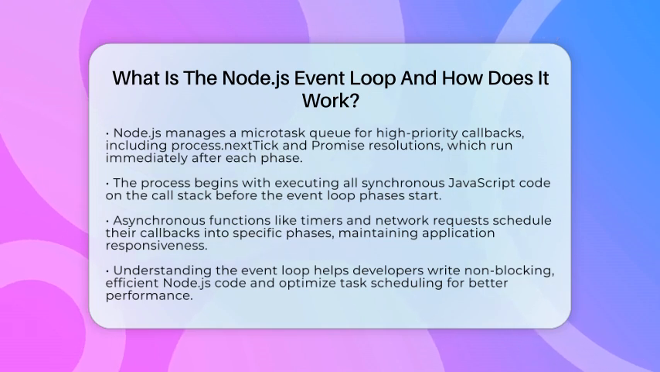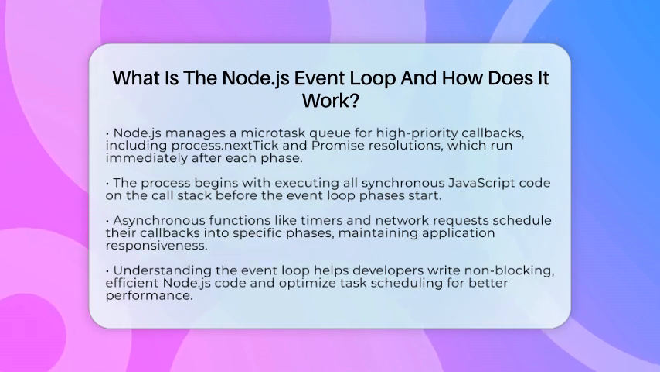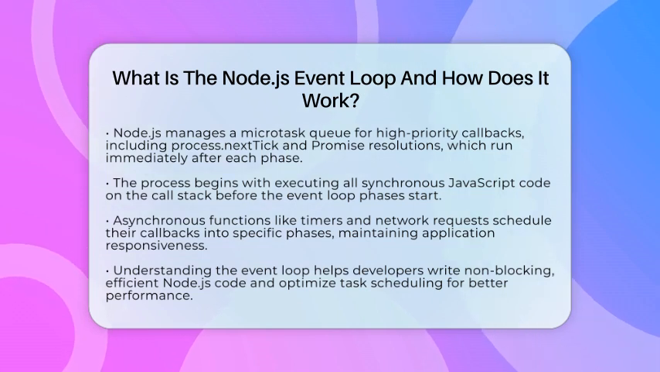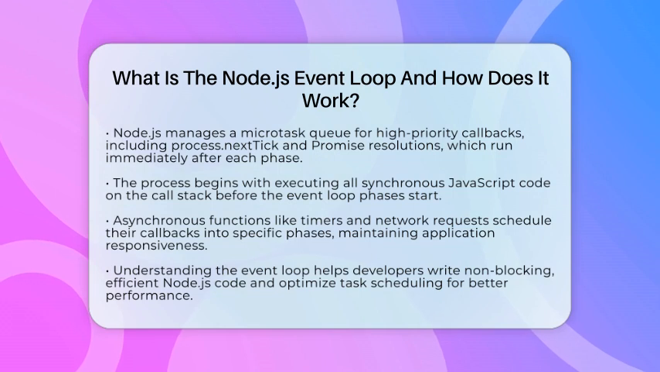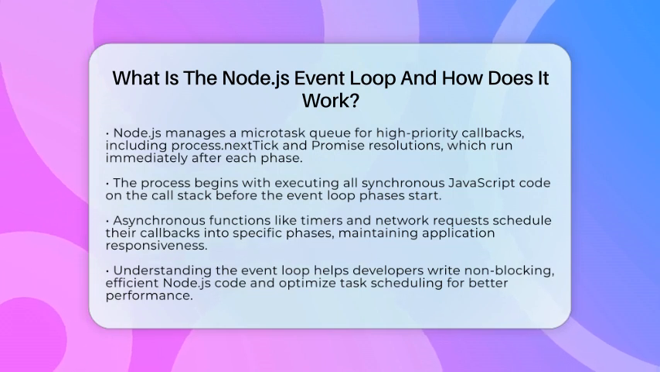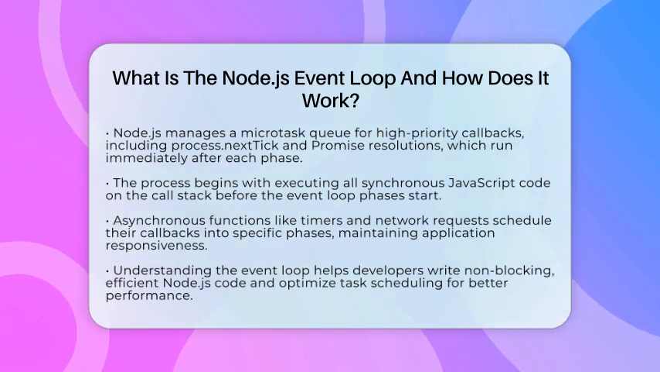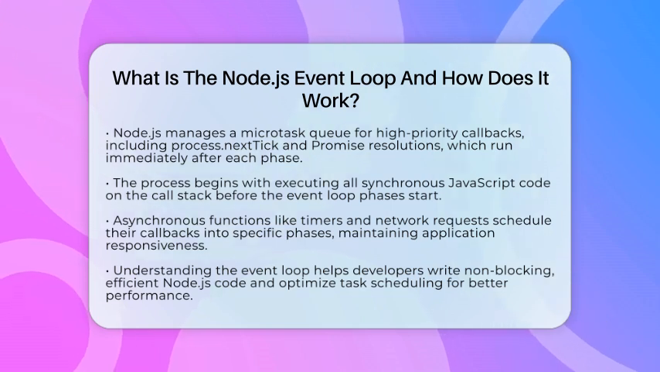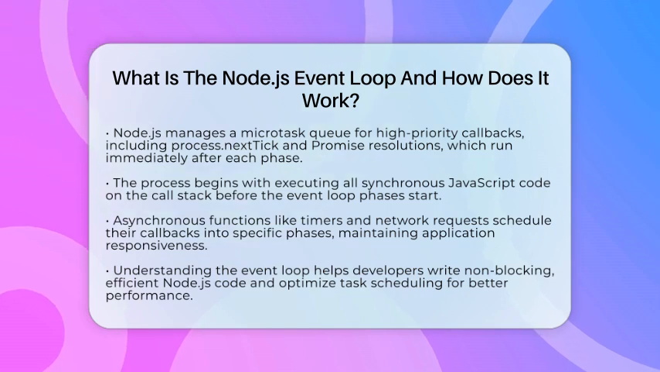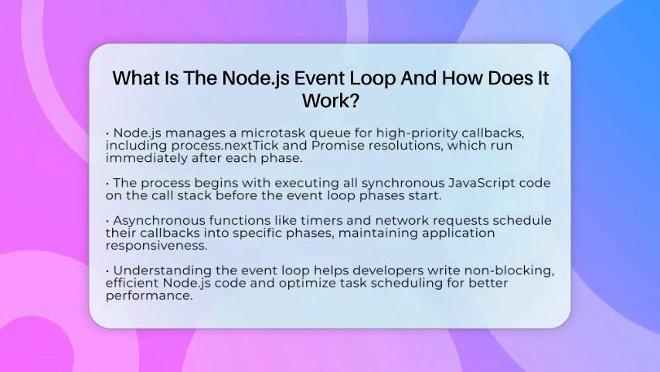Understanding how the event loop works helps you write better Node.js code. It shows you how asynchronous functions run and how to avoid blocking operations. You can also optimize your code by scheduling tasks correctly and knowing when callbacks will execute. In essence, the event loop is the engine that keeps Node.js running smoothly, managing all those tasks behind the scenes so your web applications stay quick and efficient.